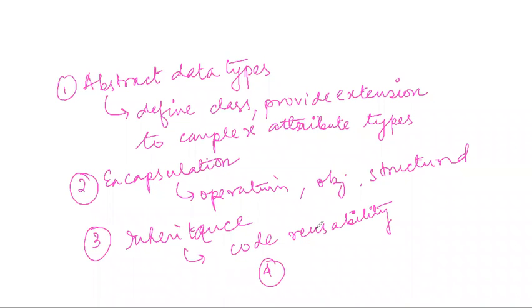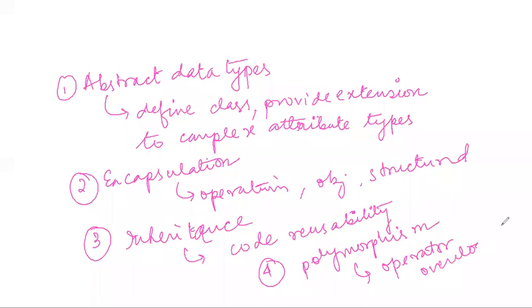The fourth, and the best example, is operator overloading. I think all of you know this because you have learned C++, Java, and then advanced Java.